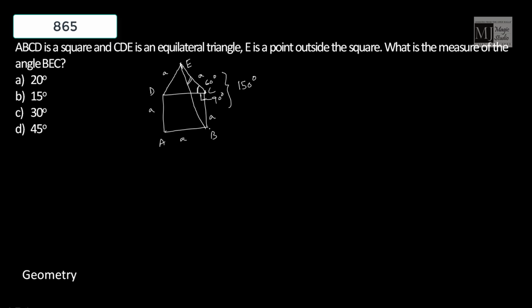Now triangle EBC is an isosceles triangle. This side and this side both are the same. That means these two base angles should be equal. So 2x is 180 minus 150 degrees, that is 30 degrees. Therefore x equals 15 degrees. Angle BEC, which we are looking out for, is 15 degrees. Option B fits in.